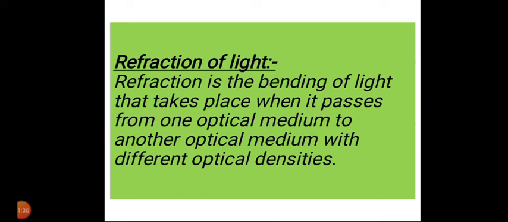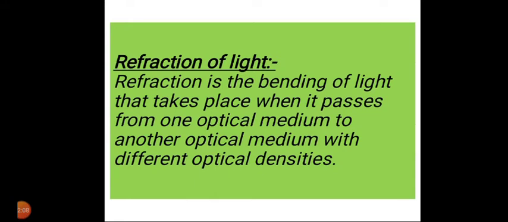When light rays cross the boundary between two transparent materials of different optical densities, they bend. This optical density has nothing to do with hardness or weight; it is a measure of the speed of light through a transparent medium. Thus, we can say the bending of light is called refraction. Refraction is the bending of light that takes place when it passes from one optical medium to another optical medium with different optical densities.